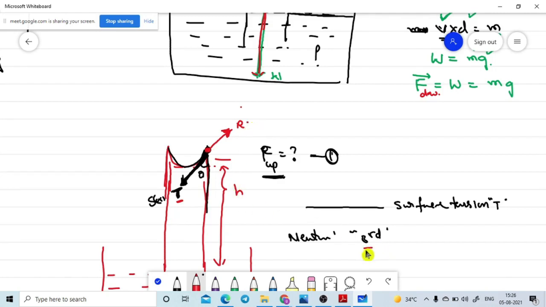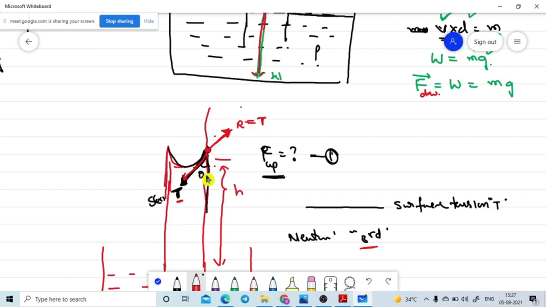According to Newton's third law, action force and reaction force must be the same in magnitude. That means the R value in magnitude must be equal to the T value. But it is acting upward, in this direction, while the T value is acting in the downward direction. It is in magnitude only. Now, if you draw this line, I am drawing it now.